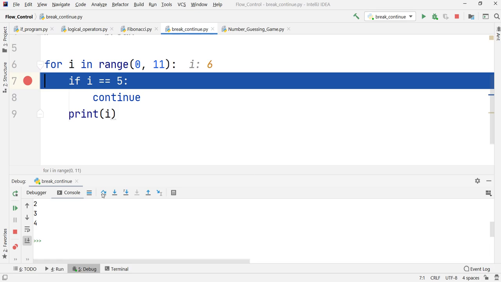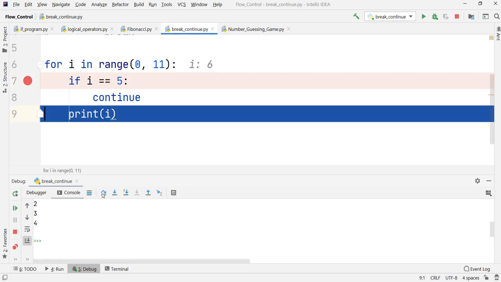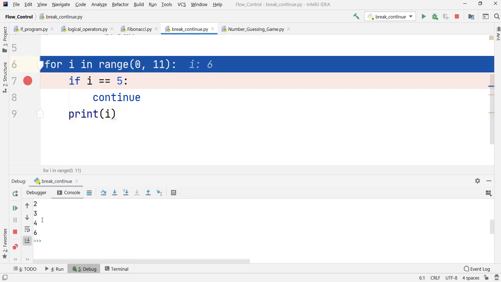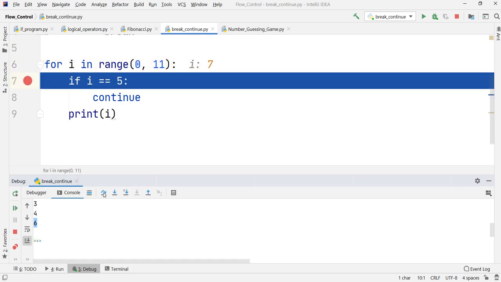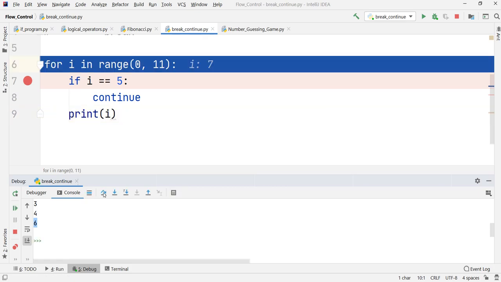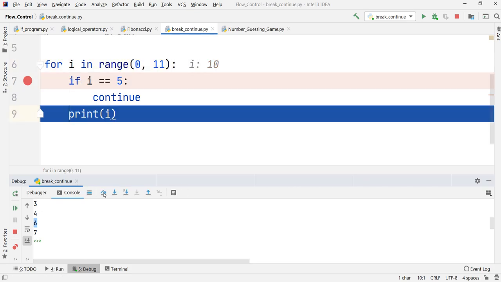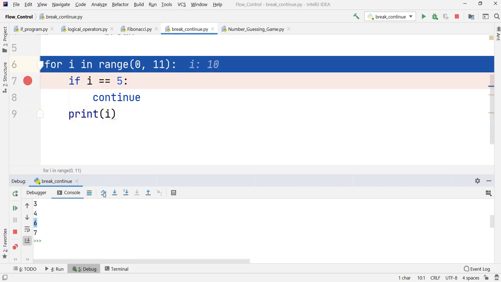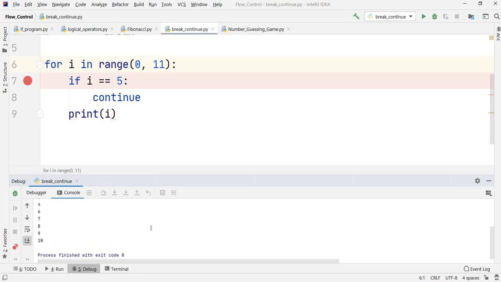If I continue pressing it, now i is equal to 6, so it is still not equal to 5, and it will go to line number 9 directly. Again I am getting value 6. As you can observe, after 3 I got value 4, and then directly value 6. Value 5 is skipped. If I click it more times, you can observe 7 printing, 8 also printing, 9 also printing, and 10 also getting printed. As soon as 10 is reached, just observe that the code will terminate.